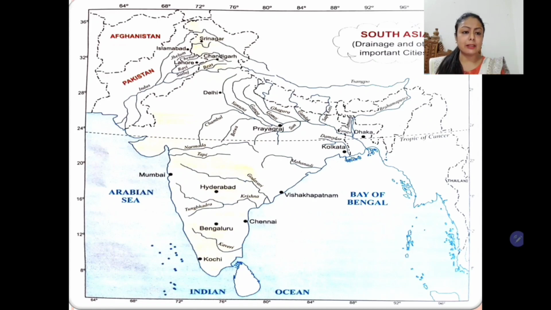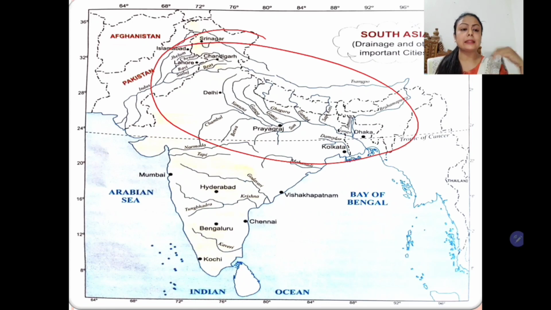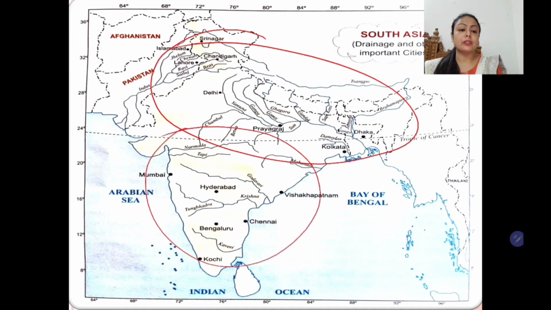So students, there are several rivers in India. In the northern part, we can divide the rivers as rivers of the north or the northern part of India and the peninsular rivers, the rivers that flow in the peninsular part of India. So I'll just tell you a simple difference between these two types of rivers. The rivers flowing through the northern part of India are mostly snow fed, meaning their source is mostly glaciers. So they come out from the glaciers, there is a continuous supply of water, so they are perennial in nature, they are filled with water throughout the year, except a few rivers.